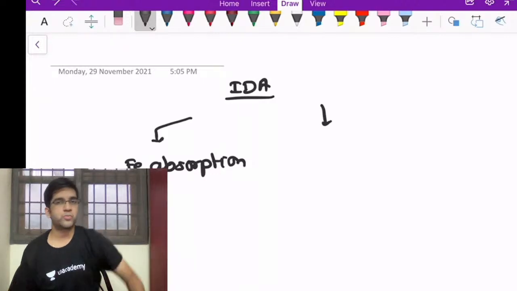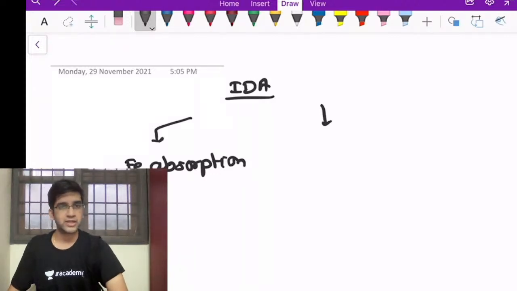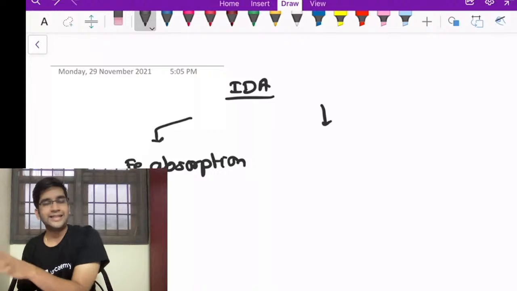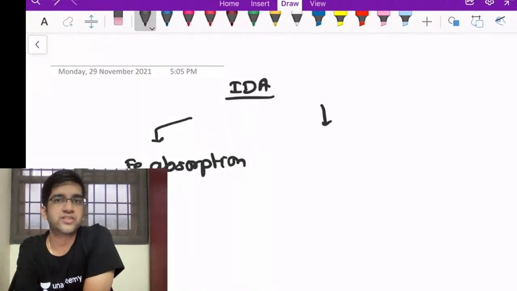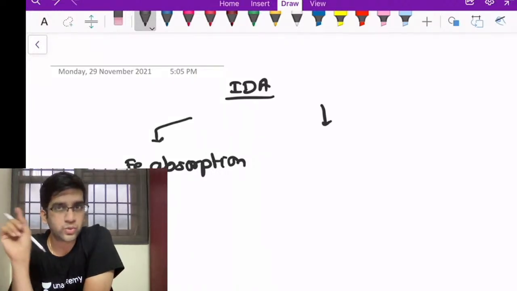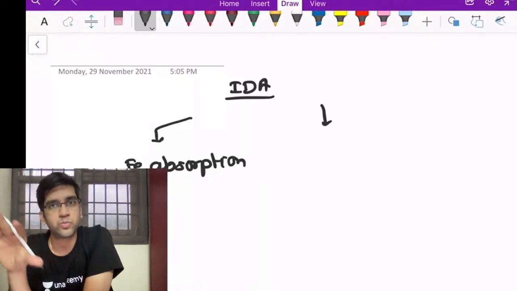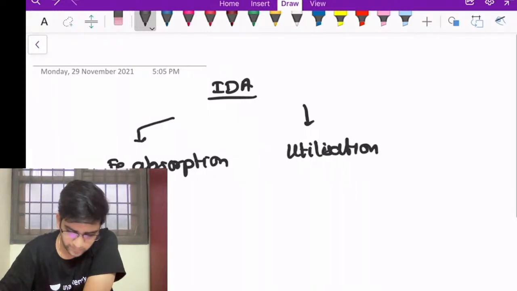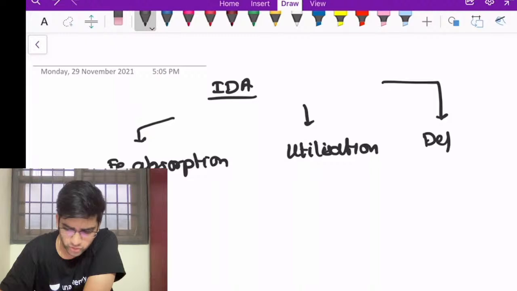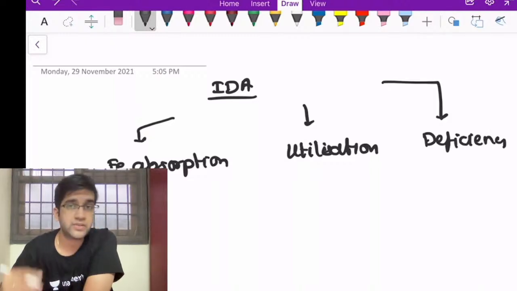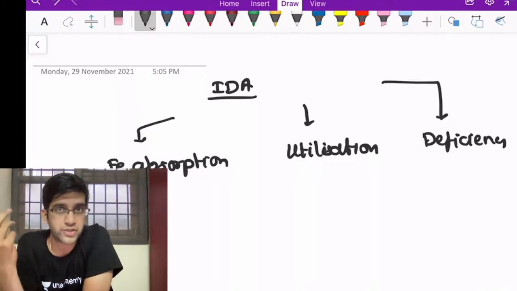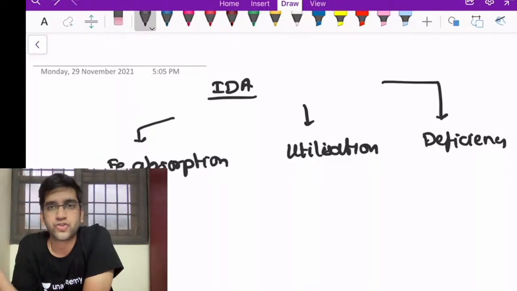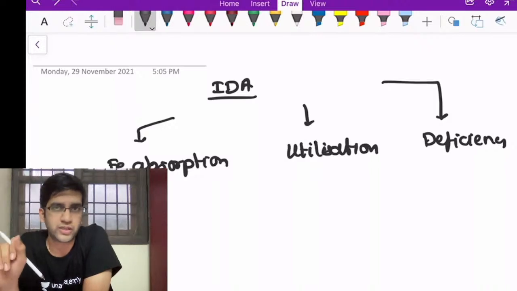See, most of the time we must have read about iron absorption, and then we would have gone directly to how it is utilized in the RBCs. We will be seeing how it is utilized in the RBCs, the transferrin receptors, and the metabolism in the erythroid as well, fine. So we'll have a quick look at utilization as well. Then we'll look at the deficiency states, because there I can have anything from the commonest nutritional deficiency to genetic deficiency as well. DMT1 deficiency can be there, TMPRSS6 deficiency can be there. So we'll have a quick look at them as well, fine.